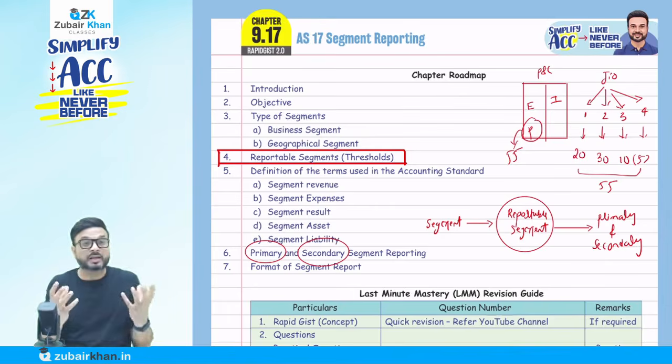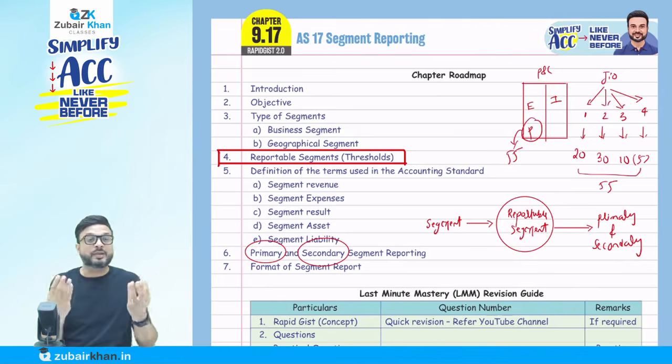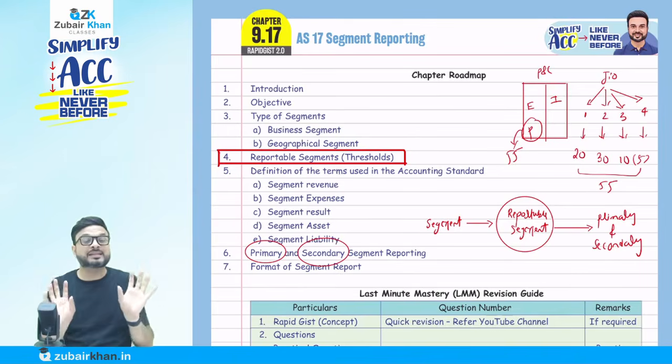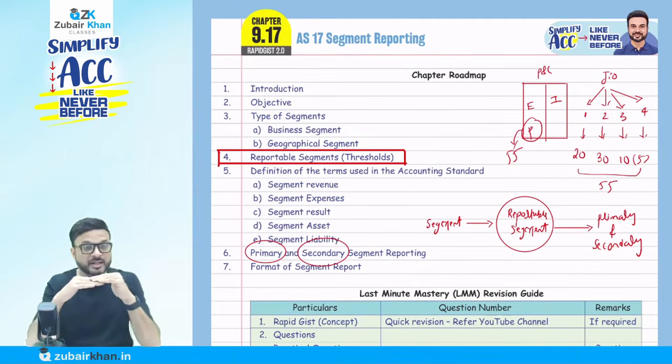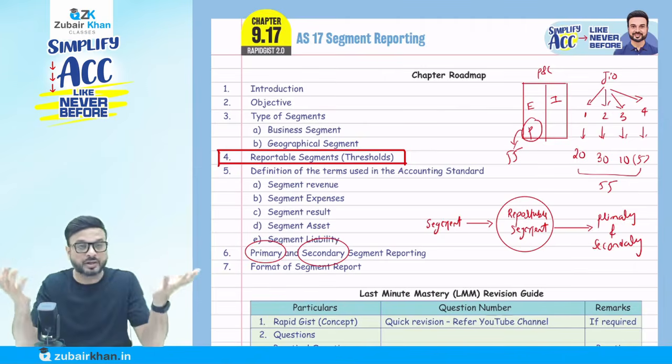Geographically they are at different locations. So the risk and reward is also different. I will discuss it in detail, but geographically they are different, so risk and reward might be different. So these two segments will be treated as separate segments. One is in Chennai and one is in Delhi, because the risk and reward are different.